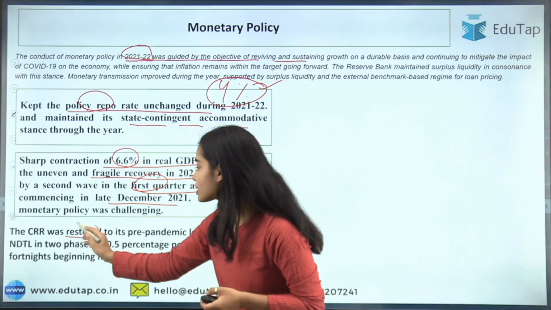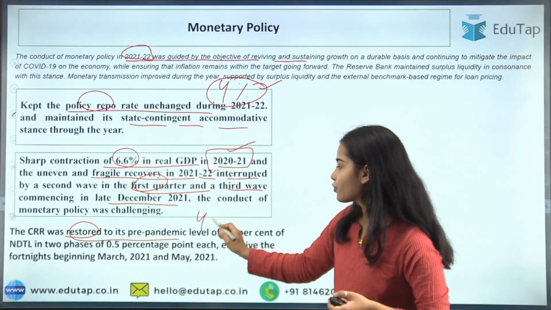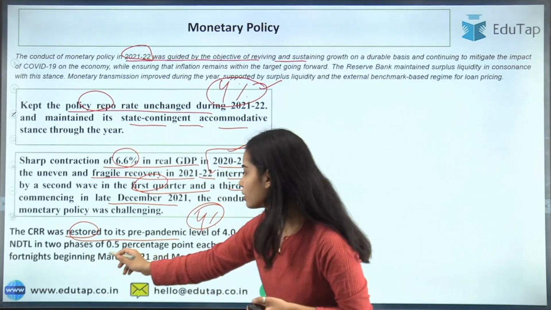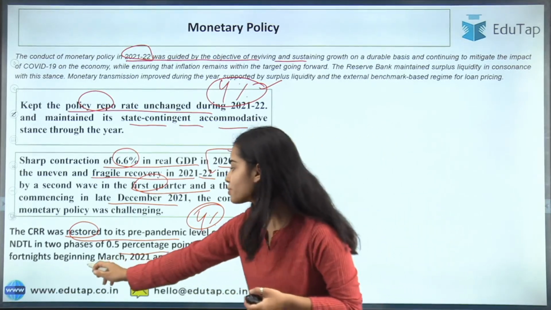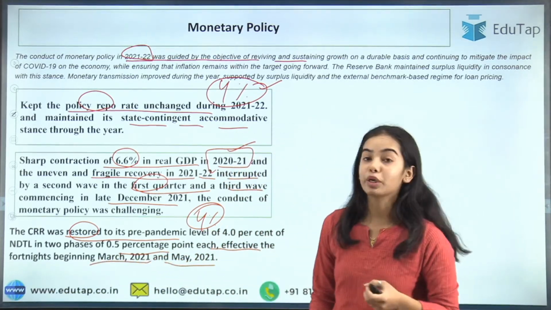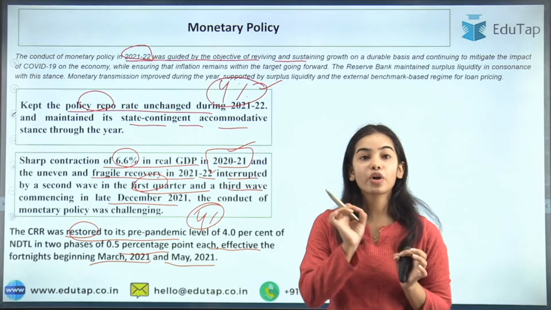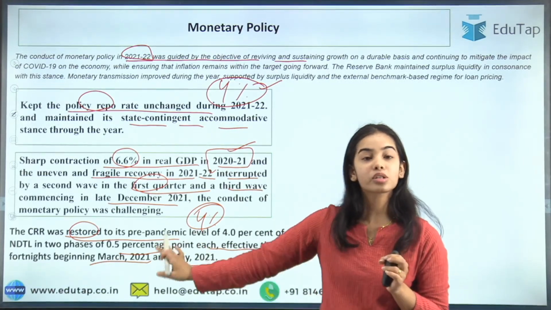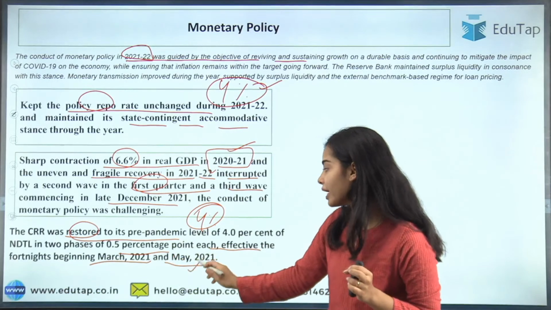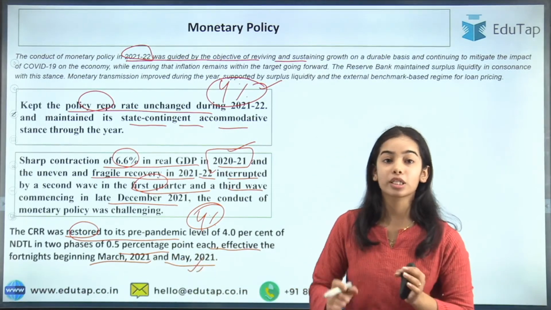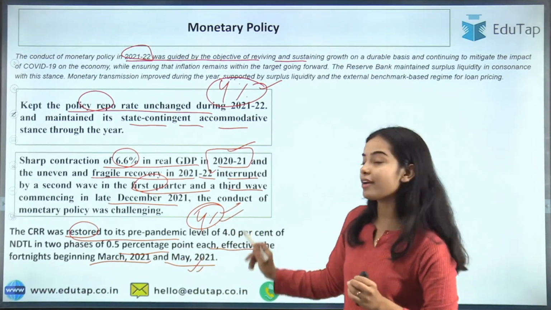The CRR was restored to its pre-pandemic level. It was 4% in 2021, effective the fortnights beginning March 2021 and May 2021. In March 2021, 0.5 percentage points were reduced from the CRR, and in May again 0.5% was reduced, bringing it to 4%.